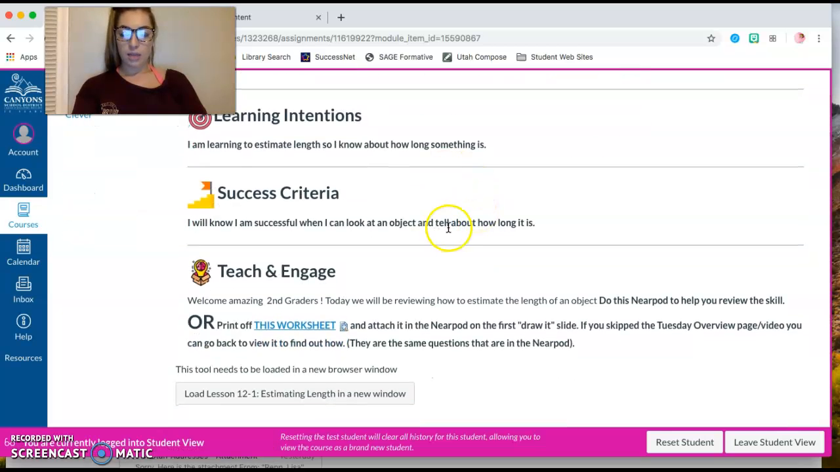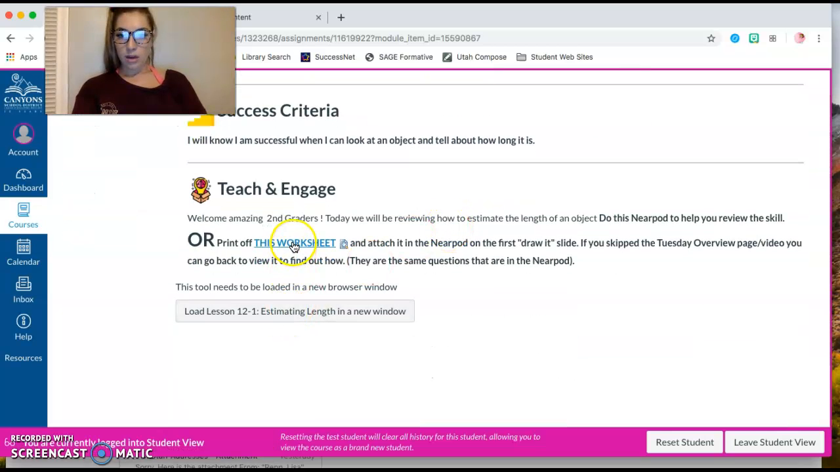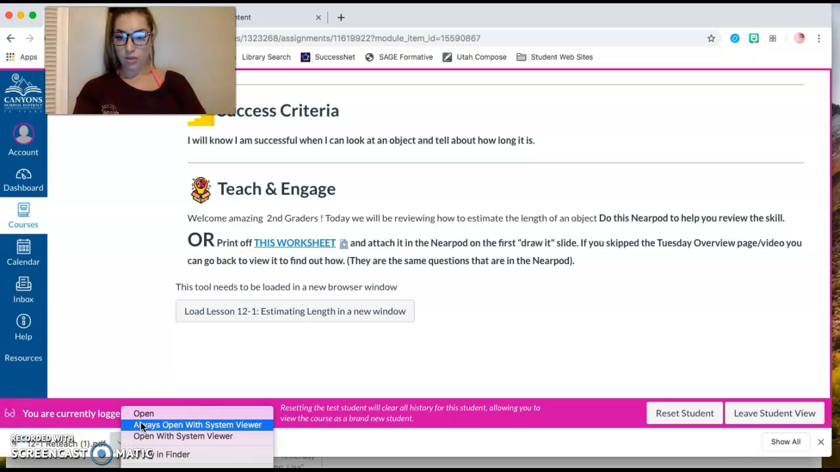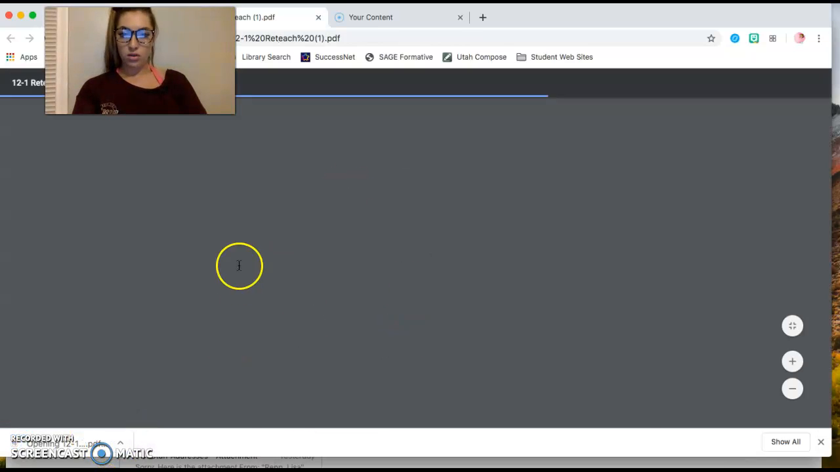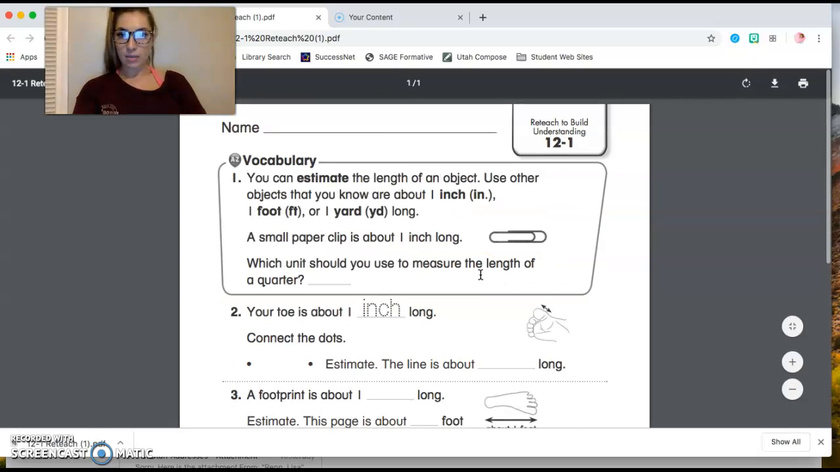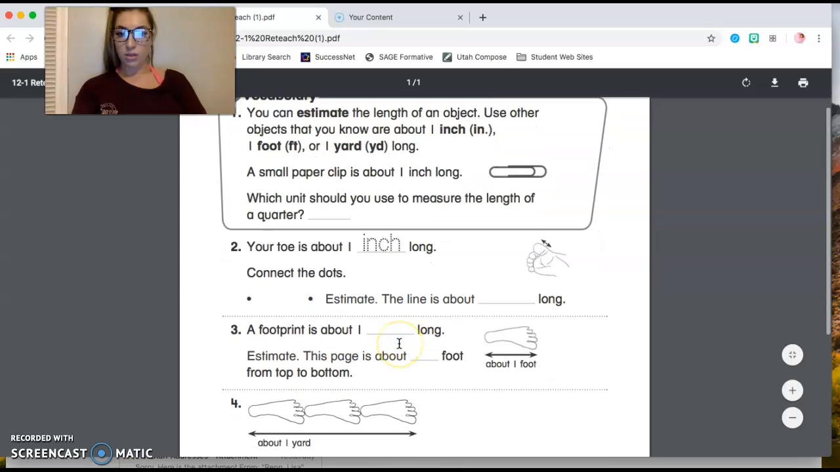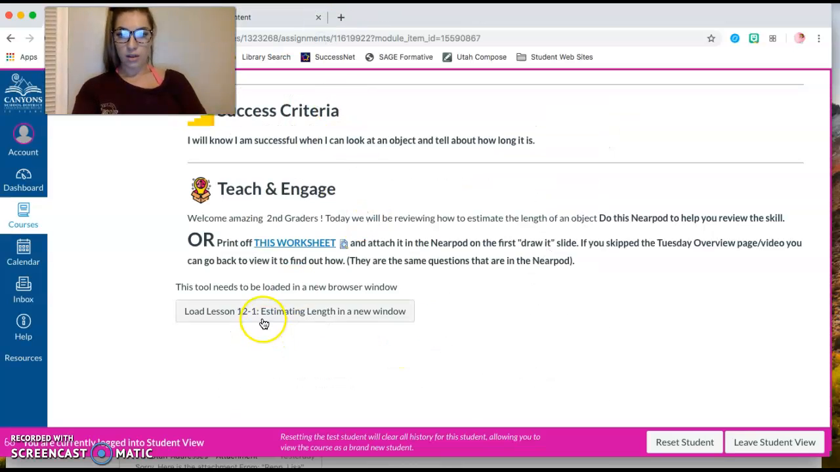And then same thing today, we'll have the Nearpod. You can download the worksheet and print it out if you'd like. Totally up to you. So you can just open and print it out. It'll be the same exact questions as in the Nearpod. So if you want, you can print it out, have them do it, and then just take a picture and put it on the first page of the Nearpod.